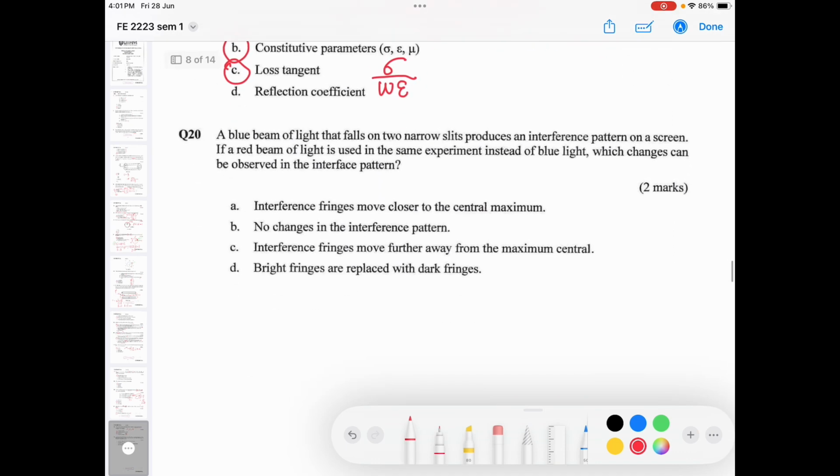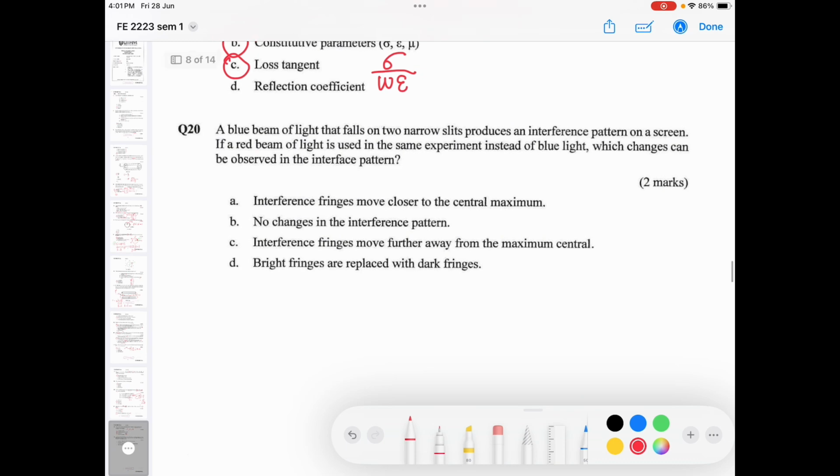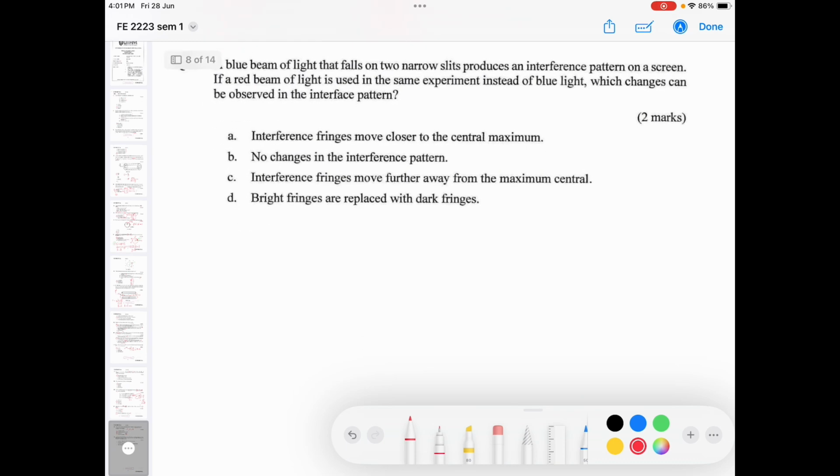Okay, last question for part A. A blue beam of light falls on two narrow slits and produces an interference pattern on a screen. This is an experiment related to double slit. Double slit means you have a surface with two holes.